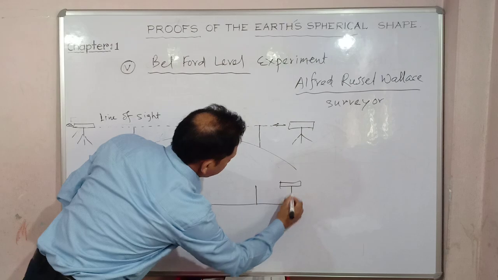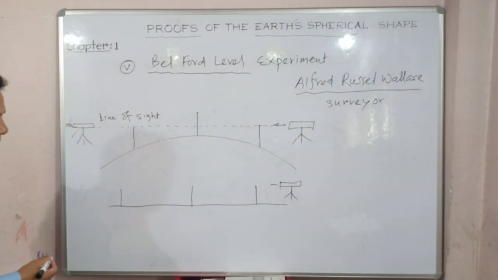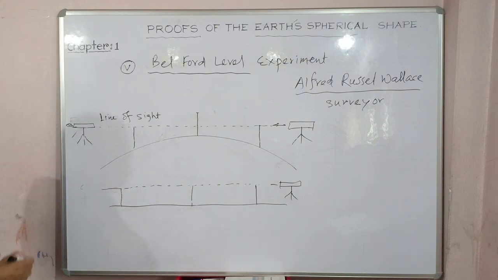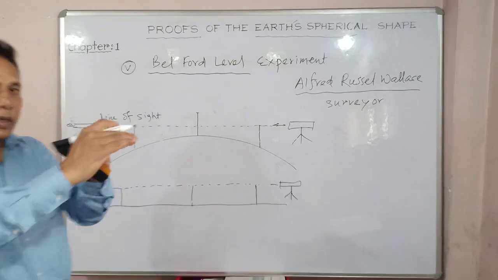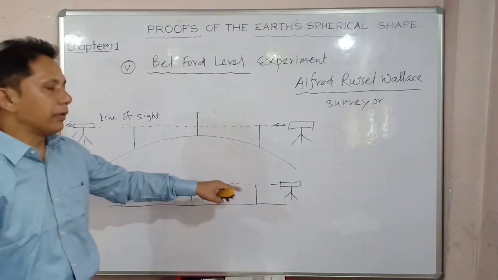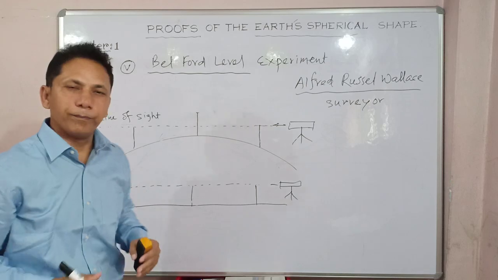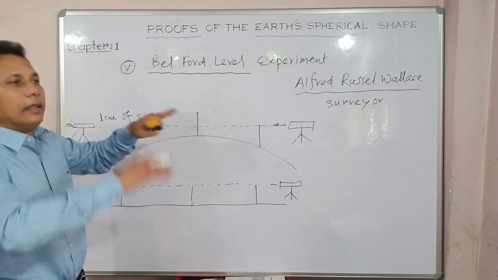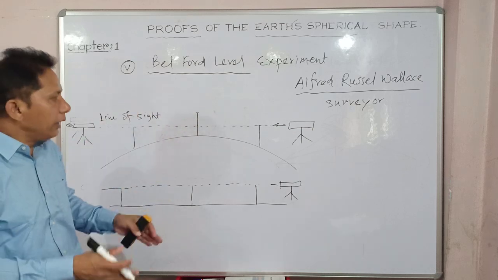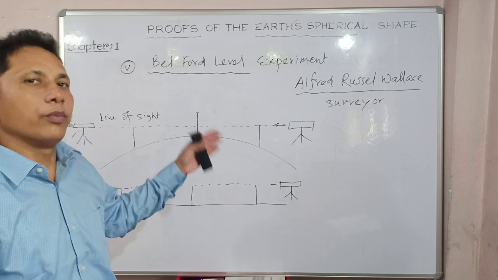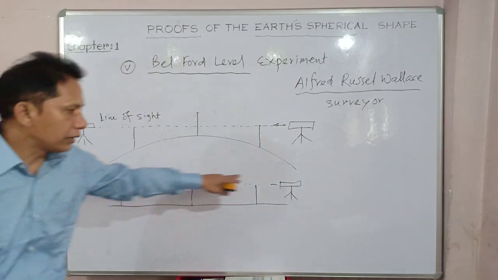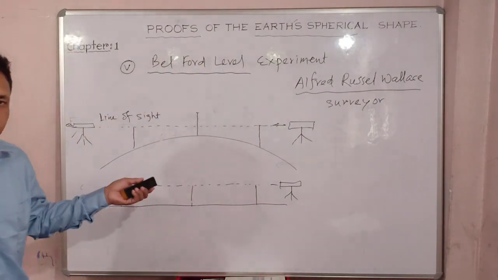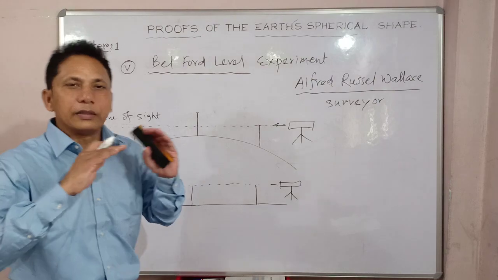Suppose you have placed your instrument here, a binocular or something, you can see through the line of visibility that the top portions of the 3 pillars would come horizontally in a straight line. Since the earth is not flat, the middle pillar has gone higher. This is possible only if the earth is spherical. Otherwise, it would have been seen horizontally with equal height. Got my point? So this is an excellent experiment and established proof that the earth is spherical.